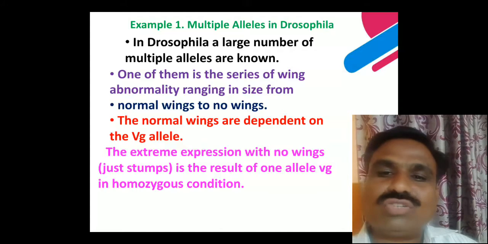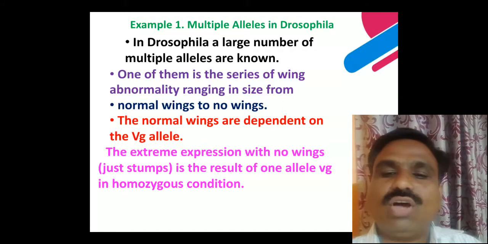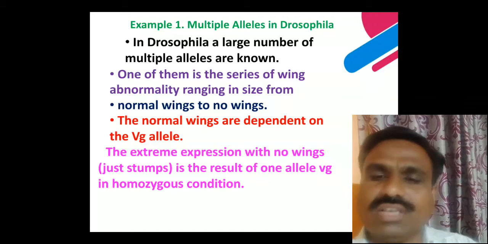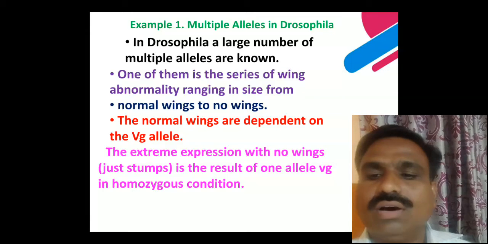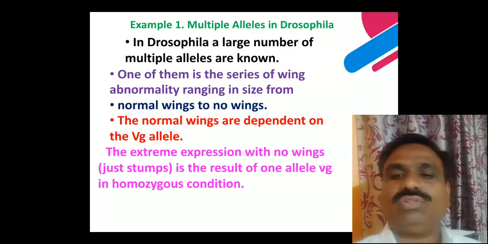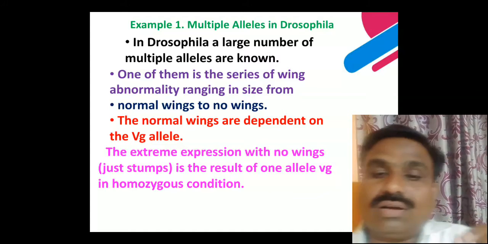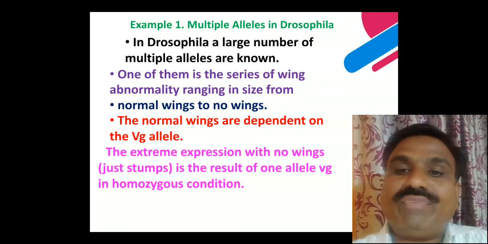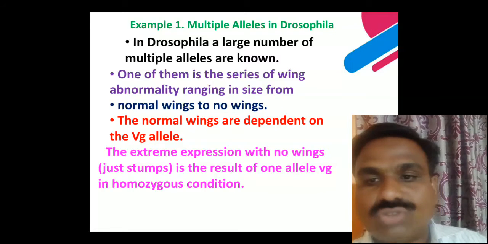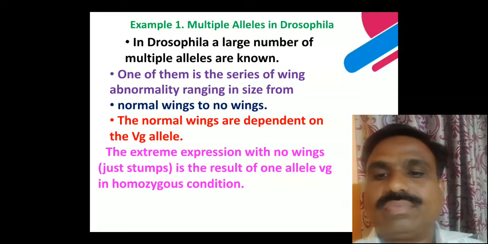Some of the Drosophila have normal wings, and some do not have wings. These are a series of wings. The normal wings are dependent on the VG allele. Normal wings are a character of the Drosophila controlled by the VG allele.